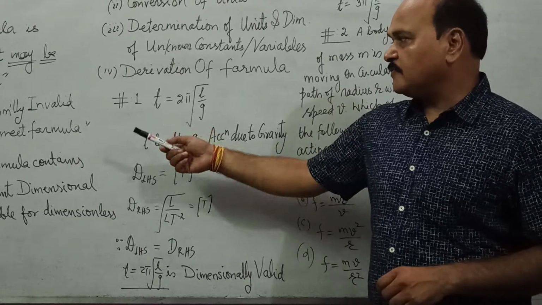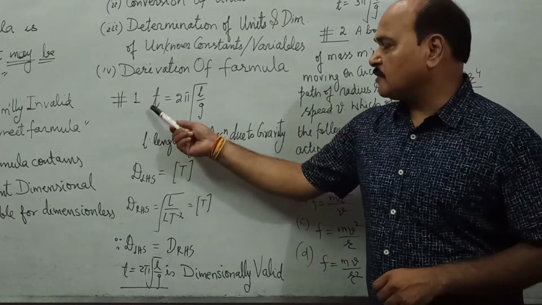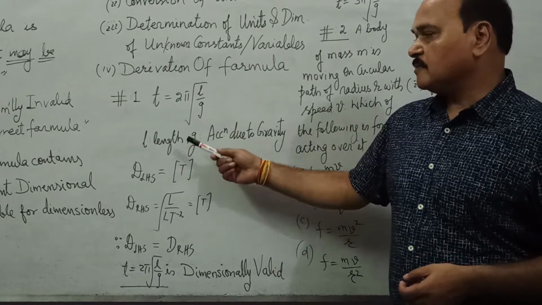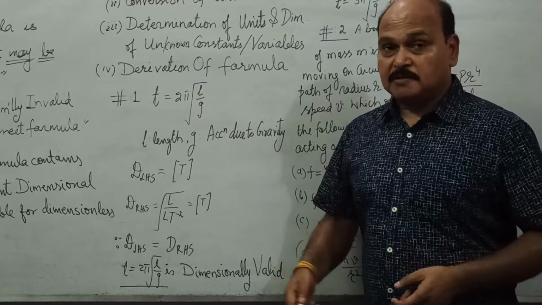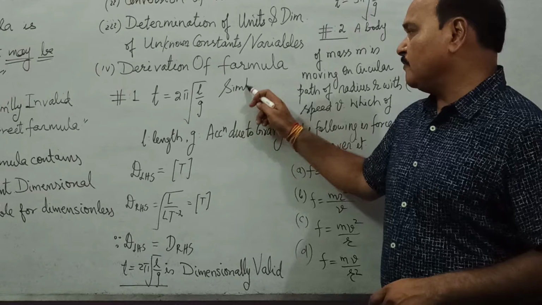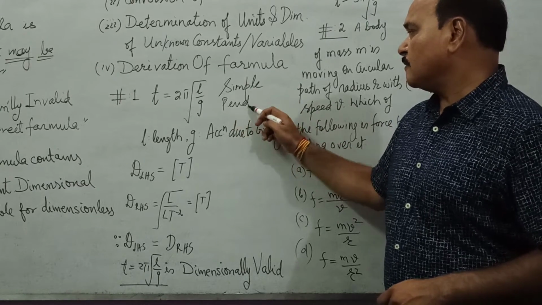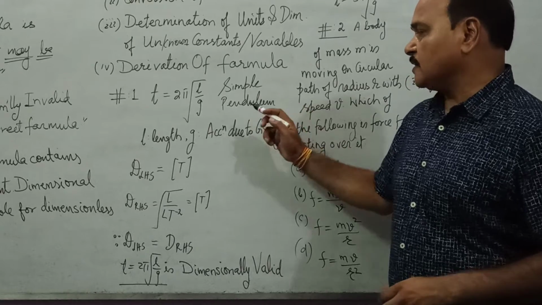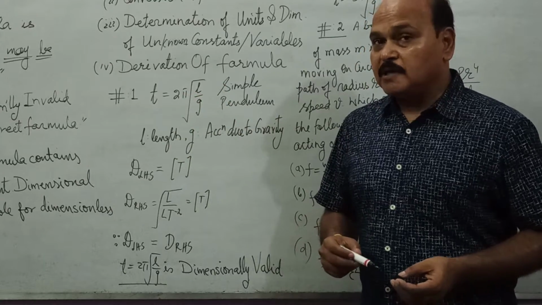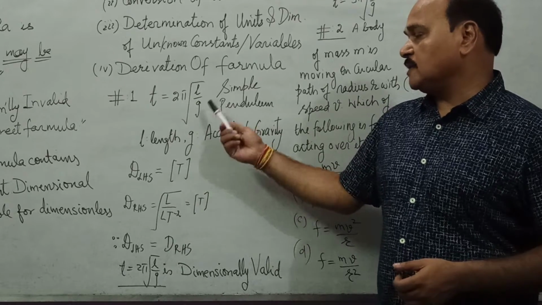Children, let's understand it further with the help of certain examples. This is example 1. T is equal to 2 pi square root of L upon g. Well, T is the time period. This is the formula of time period of simple pendulum. Now, what is the question? The question is: check its dimensional validity. Well, L is length, g is acceleration due to gravity.